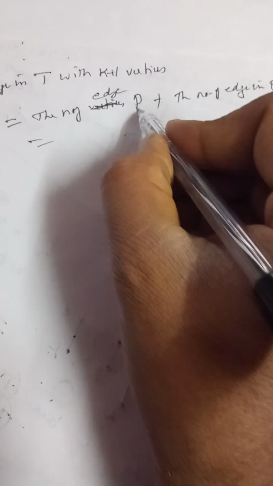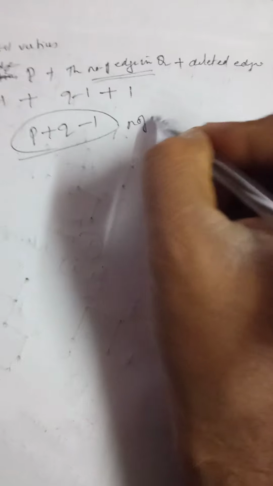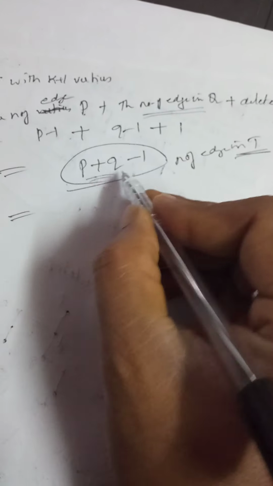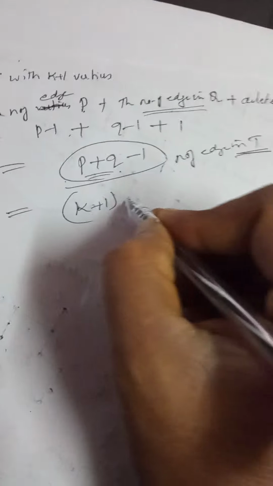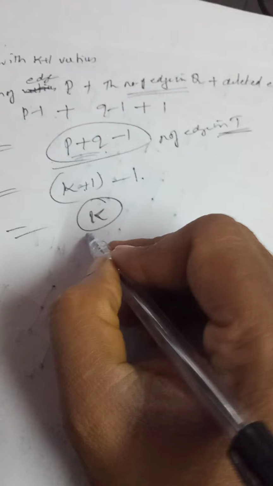Now P is a tree, therefore it has p minus 1 edges. Q is a tree, it has q minus 1 edges. Plus how many edges we deleted? We have deleted only one edge. Now if you add all those things, p plus q minus 1, these are the number of edges in T with k plus 1 vertices. But we know that p plus q is nothing but k plus 1, right? k plus 1 minus 1 is k.